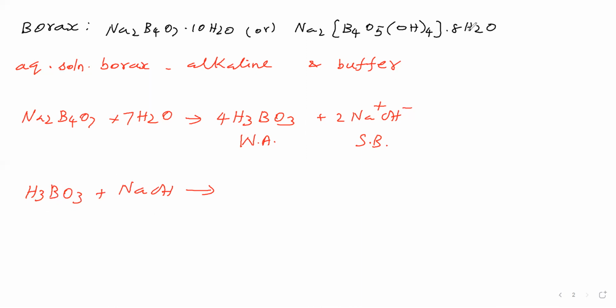Orthoboric acid structure we will write now. Boron with 3 OH groups. It is an oxy acid. Therefore, we are writing OH groups. So boron we have written, and 3 oxygens and 3 hydrogens. Boron comes under group 3A, therefore its valence shell contains 3 electrons. Therefore, 3 bonds we have given.